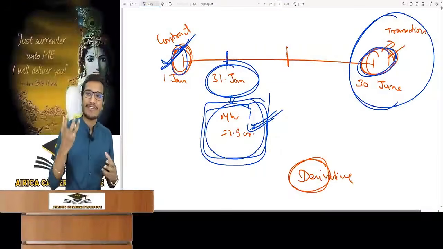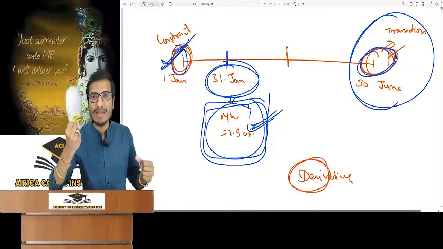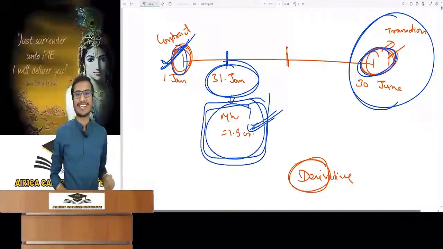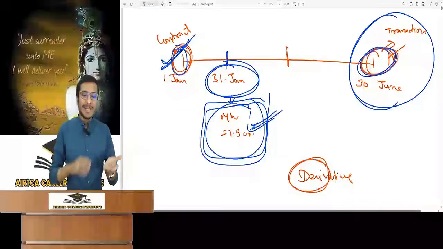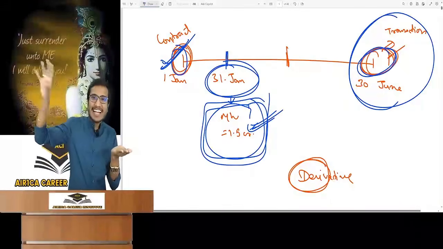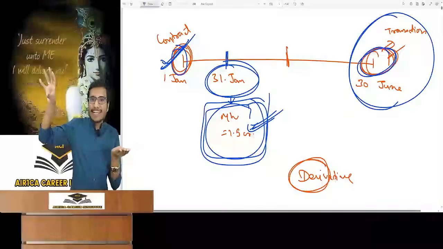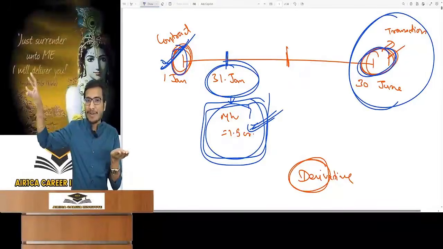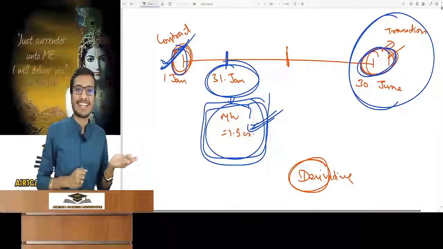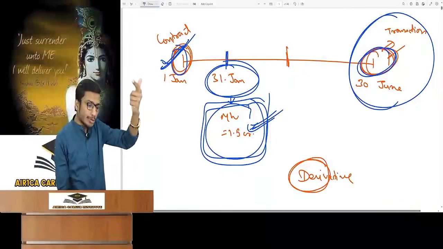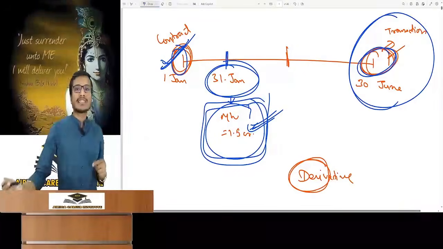Did you understand? I can buy a property worth rupees 1.5 crores in 1.2 crores because of this piece of paper. And if it is lost, then there is nothing. It is the value of a piece of paper. See, this is a derivative contract. What is the underlying asset? This property. As soon as the price of this property changed in the market to 1.5 crore, the value of this paper will change.